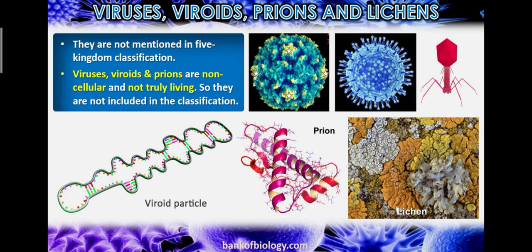Viruses are not mentioned in the five kingdom classification. Viruses, viroids and prions are non-cellular and not truly living, so they are not included in this classification. You have seen that viruses are separated from all five kingdoms of classification. They are not put in the five kingdoms because viruses, viroids, prions and lichens are non-cellular and not truly living.